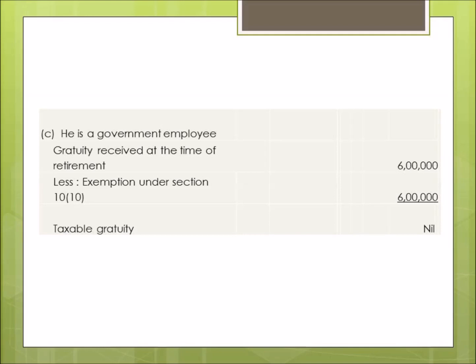We'll see one more example in the next class on this topic of gratuity, so this concept will become very strong in your minds. Then we'll sum up, and in a tabular form we'll present these formulas and these conditions of gratuity so that you can remember them for a longer time and fit them in your mind permanently. You won't forget these formulas and these conditions, because if data is presented in a tabular form, it is easier to retain. So that we'll be doing in our next class.